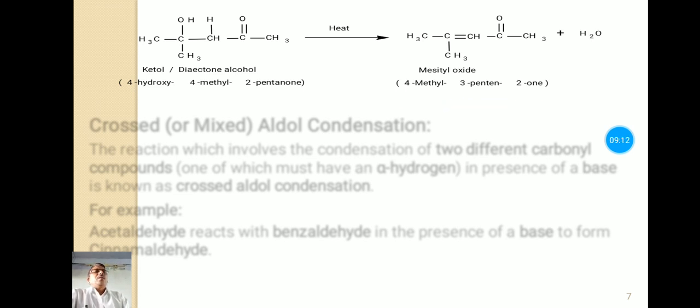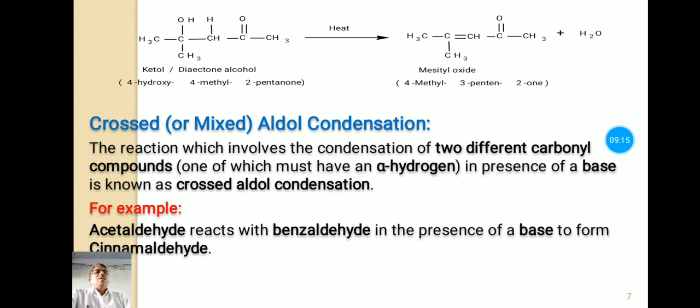Now when two different aldehydes or two different ketones are used in this reaction, then this reaction is called crossed aldol or mixed aldol condensation.